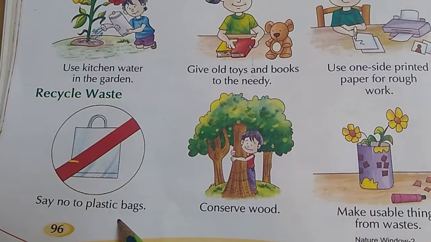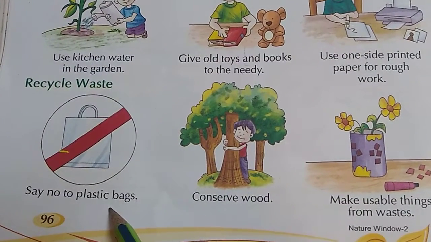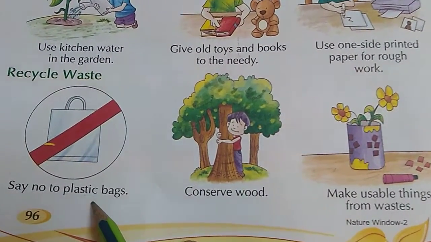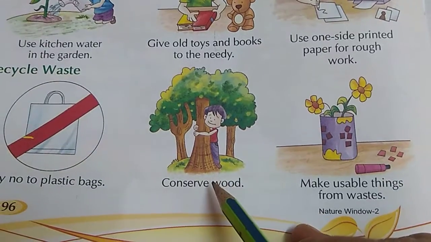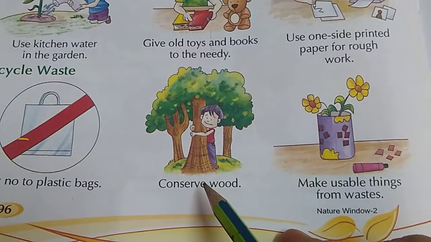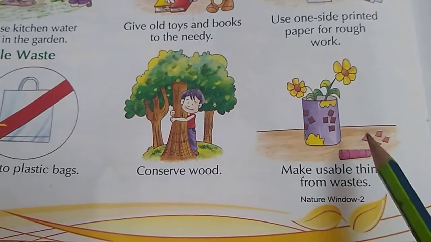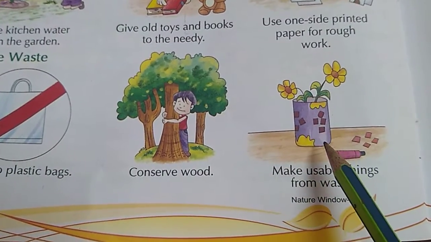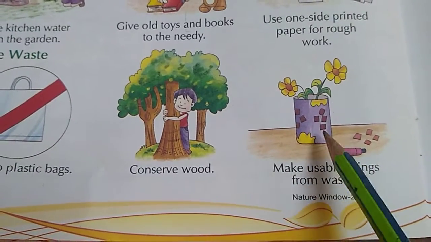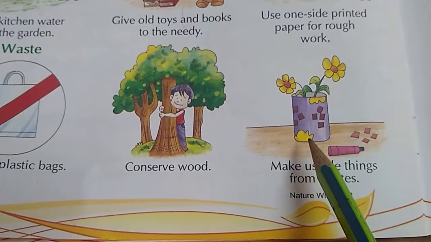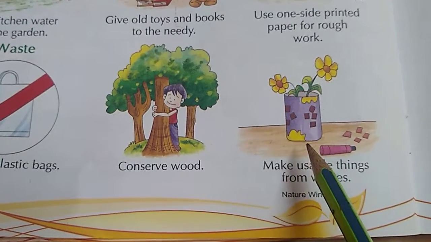Children, whenever we go to the market or other places, we should refuse to take a carry bag. We should carry our own bag, conserve wood. We should save forest and make usable things from waste. That is the tin, cold drink tin, another thing. तो those are waste things. We should use them. SUPW में आप करते ना, तो what is that? Use of waste things. उसको हम useful product we should make them.